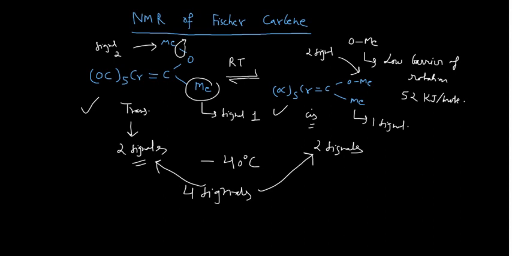But if you take the NMR at room temperature, RT being the higher temperature, what will happen? These 2 forms, trans and cis, are readily interconverted, and their conversion is quite fast, which cannot be studied on the NMR time scale. So NMR cannot differentiate which one is cis and which one is trans.